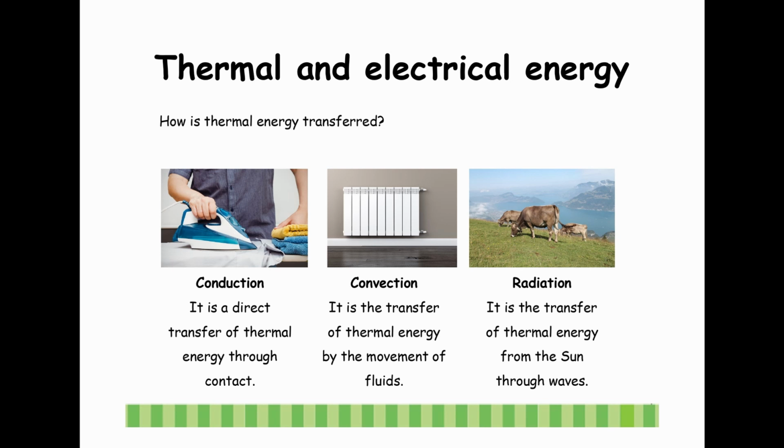Thermal and electrical energy. How is thermal energy transferred? Conduction. It is a direct transfer of thermal energy through contact. Convection. It is the transfer of thermal energy by the movement of fluids. Radiation. It is the transfer of thermal energy from sun through waves.